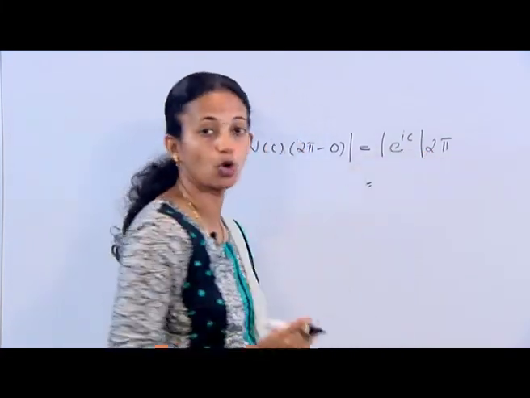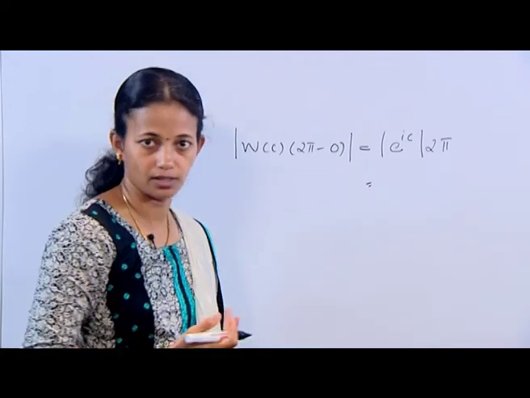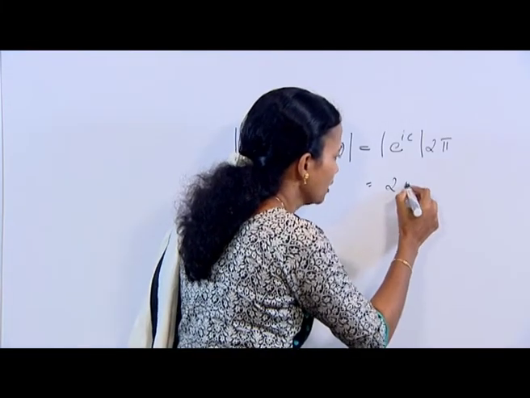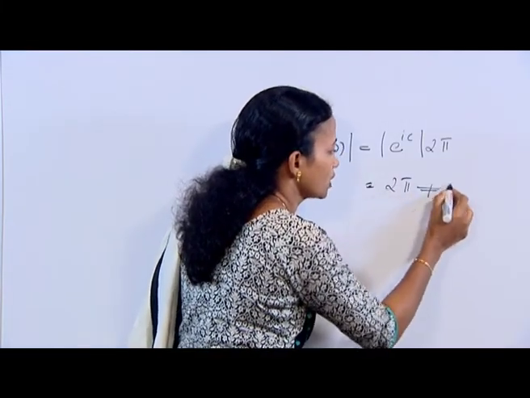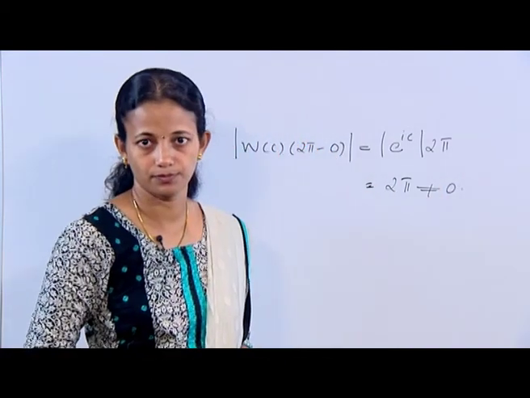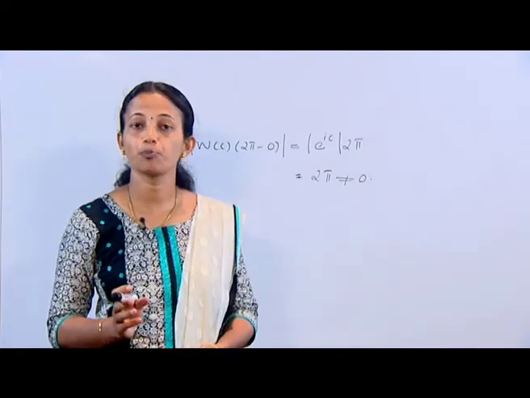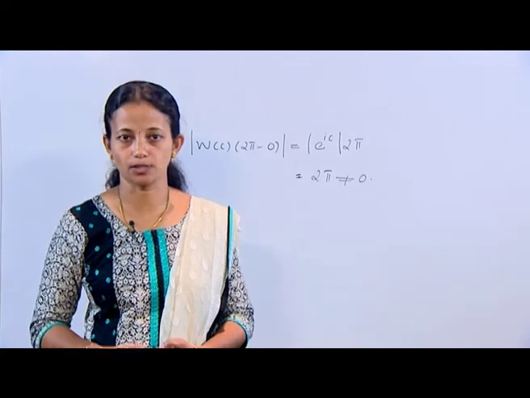We know the modulus of e raised to i c is 1. So this is equal to 2 pi, but we know this is not equal to 0. Thus, W of c into 2 pi minus 0 is not 0.